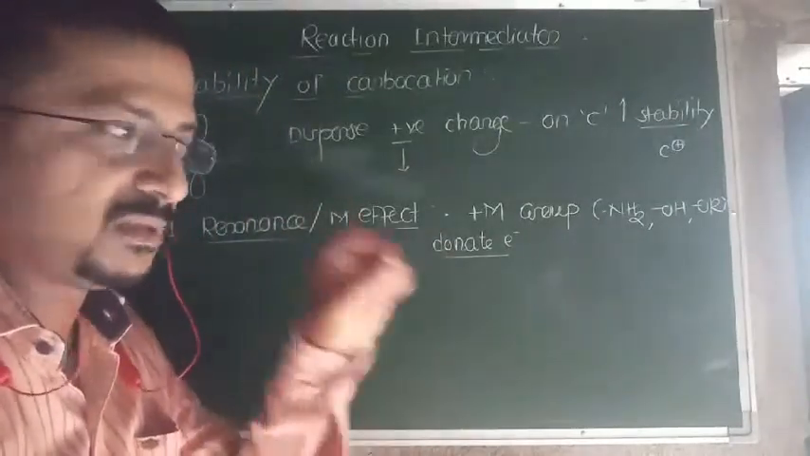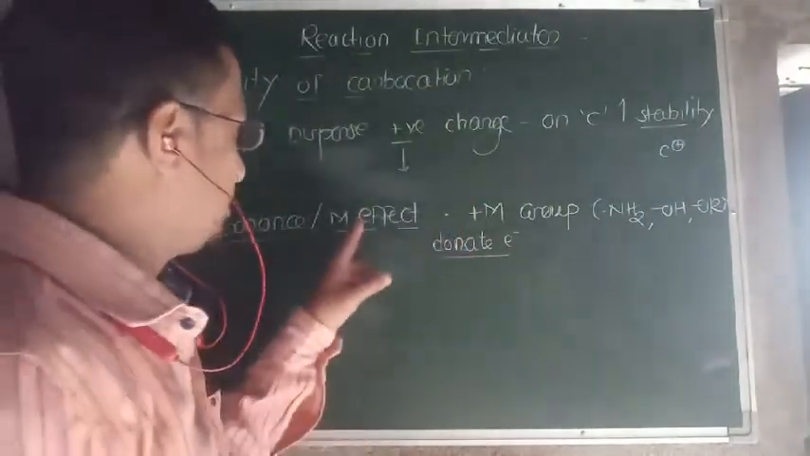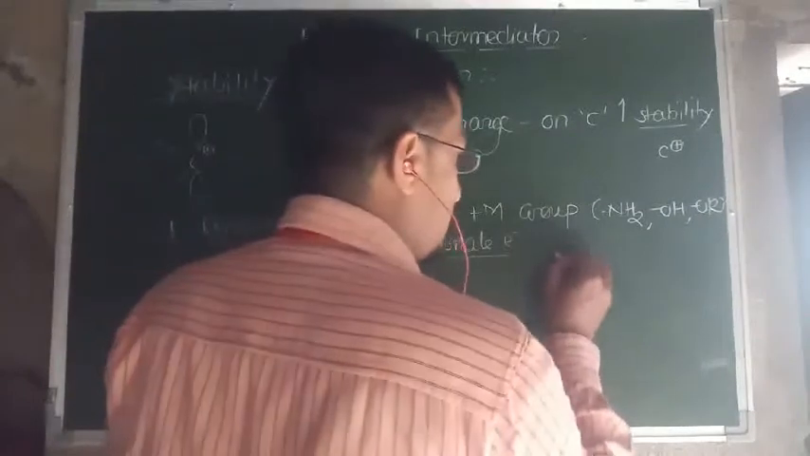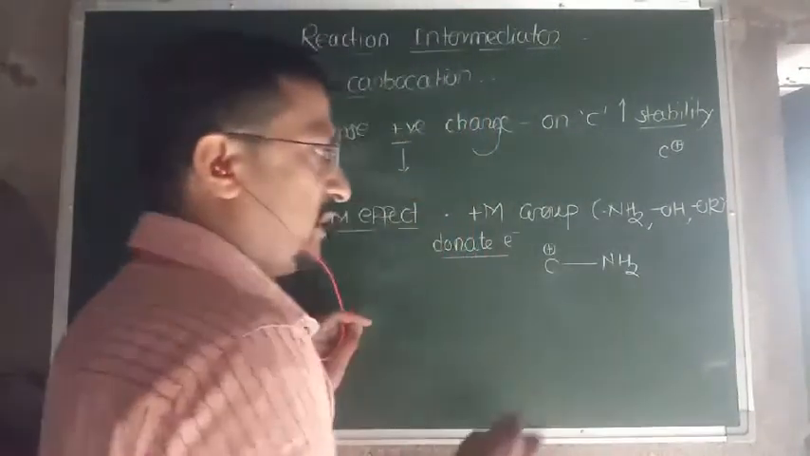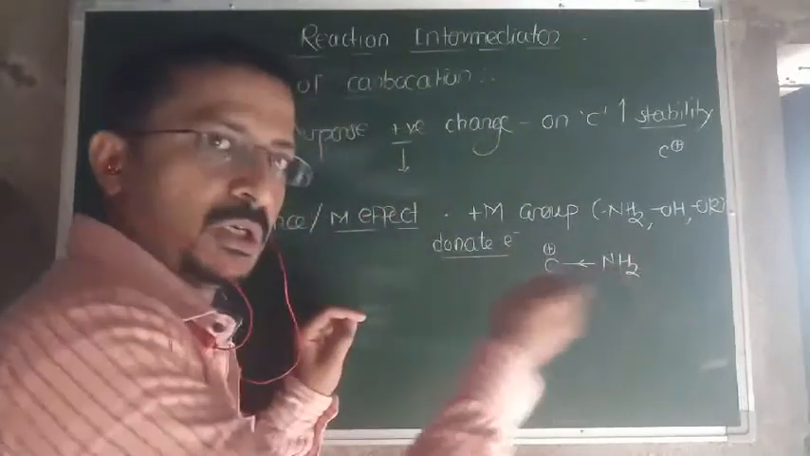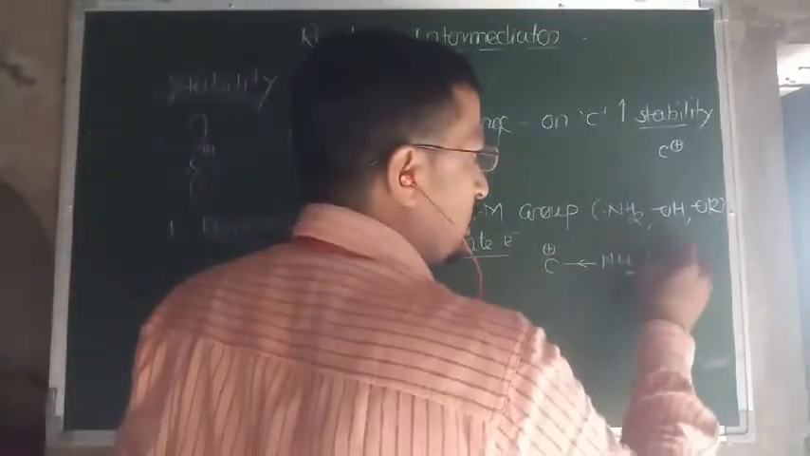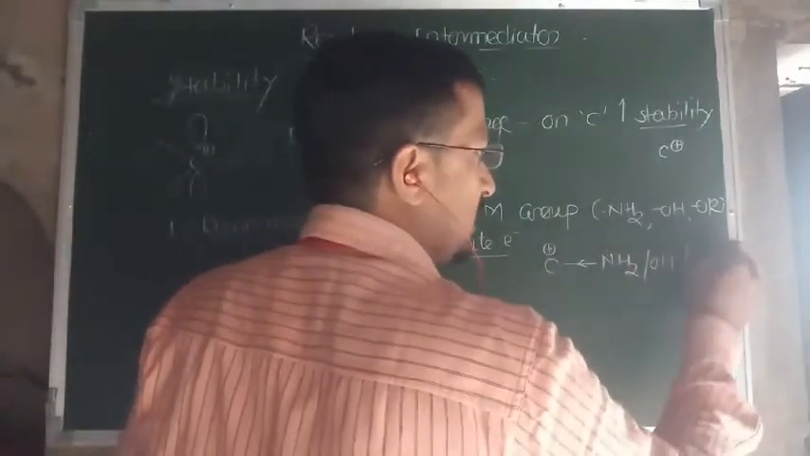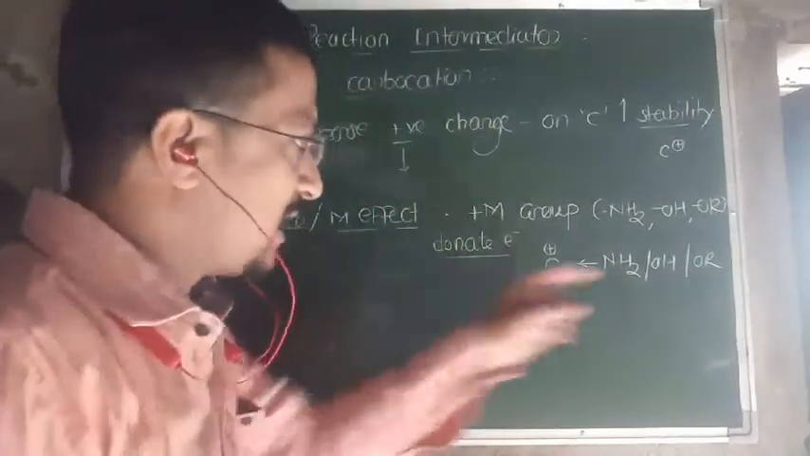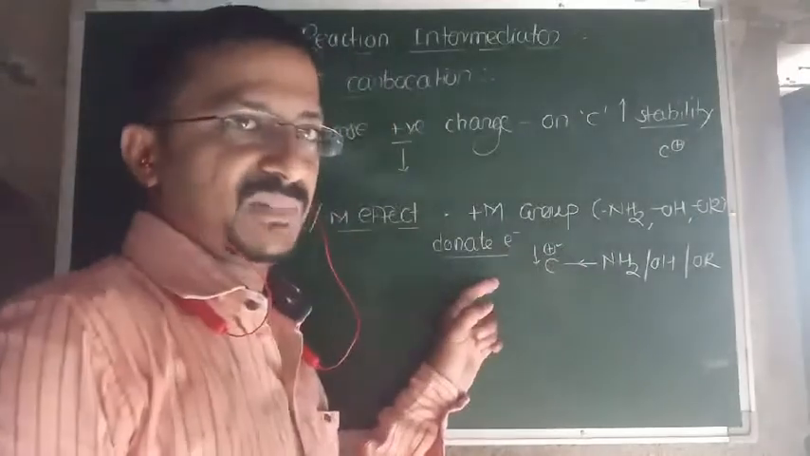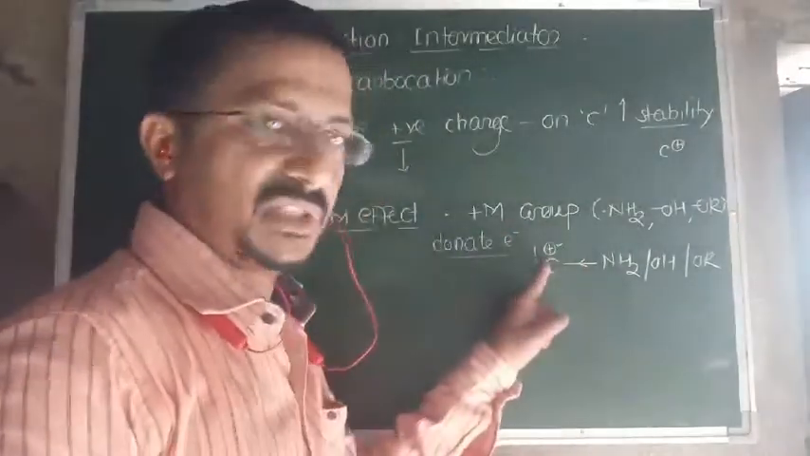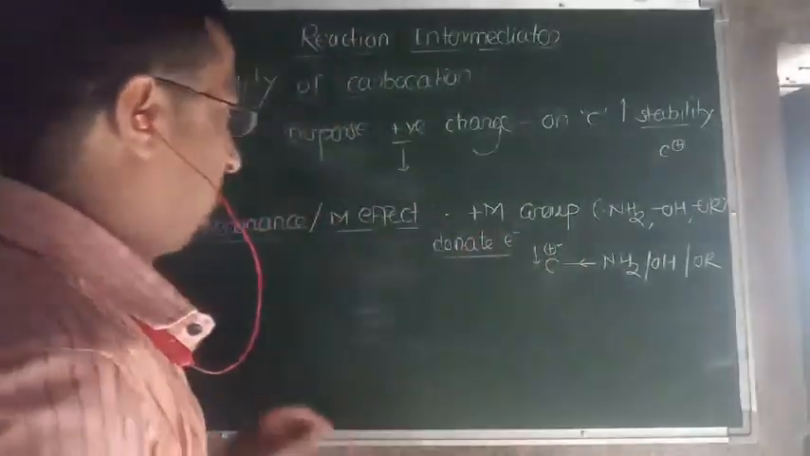As they donate the electrons, the positive charge on carbon decreases. If NH2 is attached here, it donates the electrons to the carbocation. If OH is attached, it donates the electron. If OR is attached, it donates the electron. So as they donate the electrons, the positive charge on the carbocation somewhat decreases, and it becomes stable. It is a plus M group.